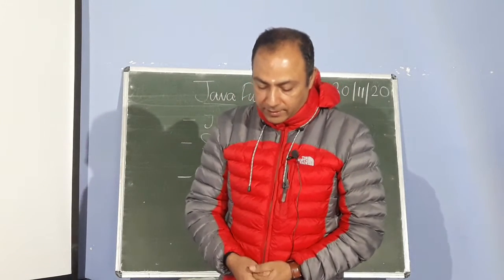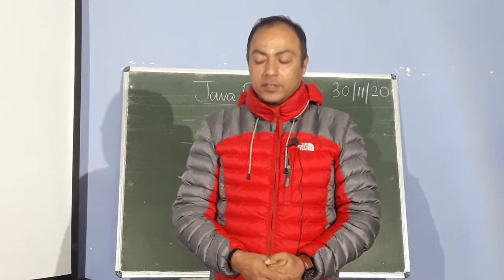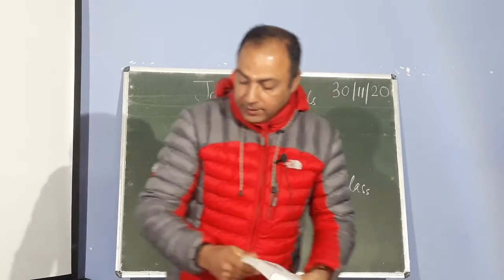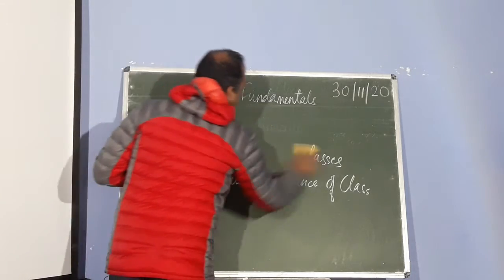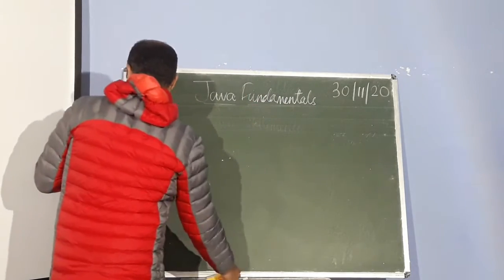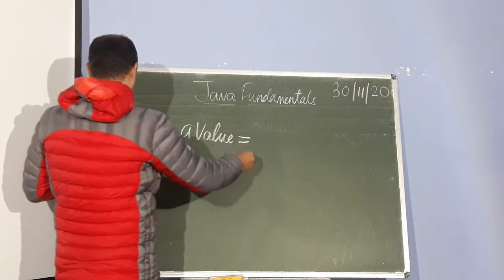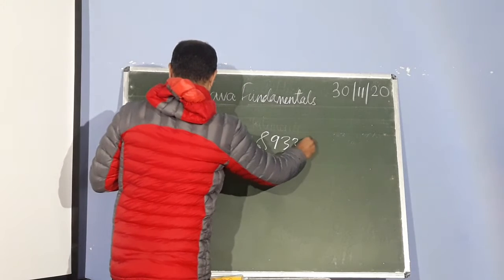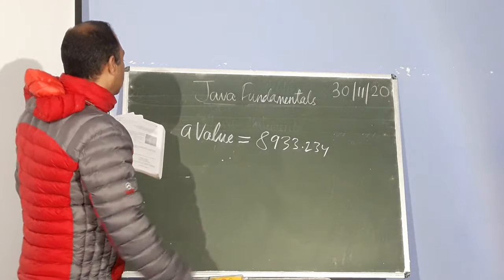The control statements are there. This kind of statements are also called expression statements. So expression statements are also there where we just initialize the value. Some examples of expression statements are given here. Here, we are declaring the variable x equals to, and we are assigning the value. So this is the expression statement, or it is also the assignment statement.